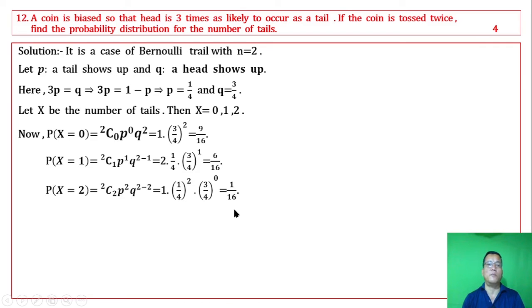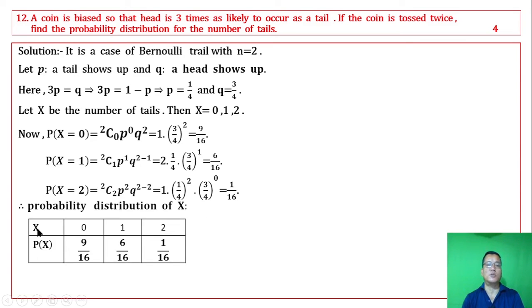Using the binomial distribution formula, therefore the probability distribution is: first row, X values 0, 1, 2. Second row, P of X with respective values 9 by 16, 6 by 16, 1 by 16. This is the required probability distribution.